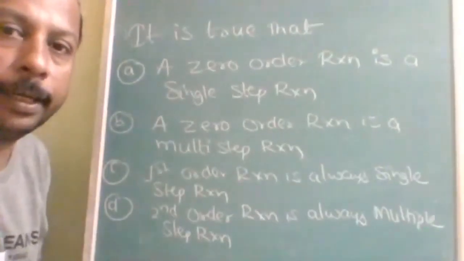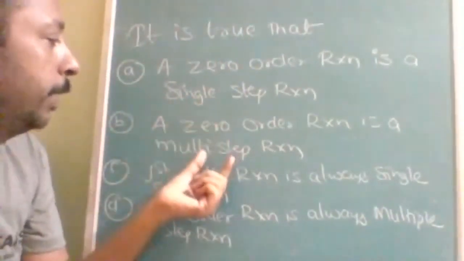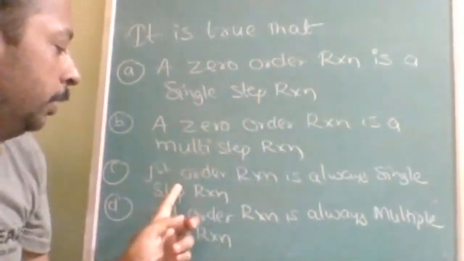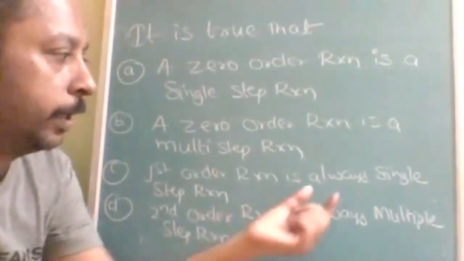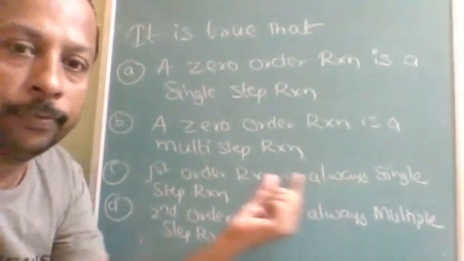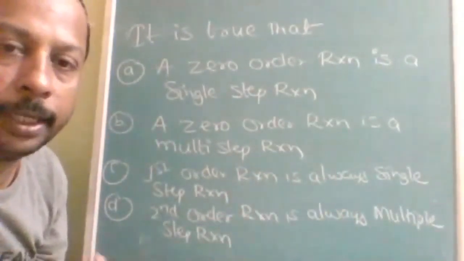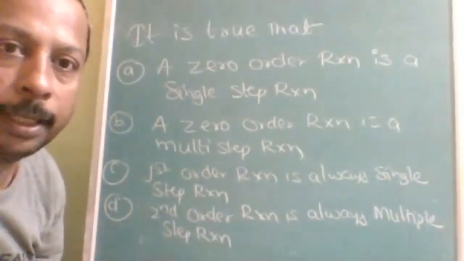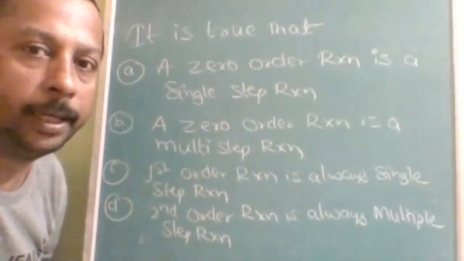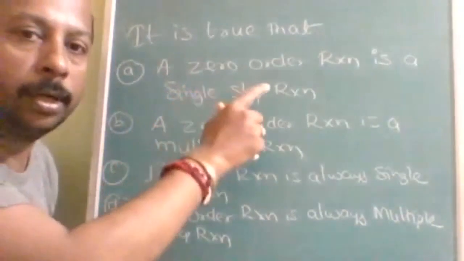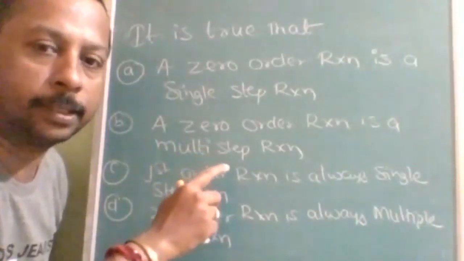See how complicated it is. Confusing. You have to watch the words: single step, multi-step, zero order, first order and second order. So like that you have to anticipate, and be very, very careful with words like always. If you feel that one or two examples are correct, then you should not select this option. You should select those options only when they are always true. So try to answer very carefully. Don't go for the negative marking. It is true that a zero order reaction is single step, multi step. You will select this option only if it is always. Understood?